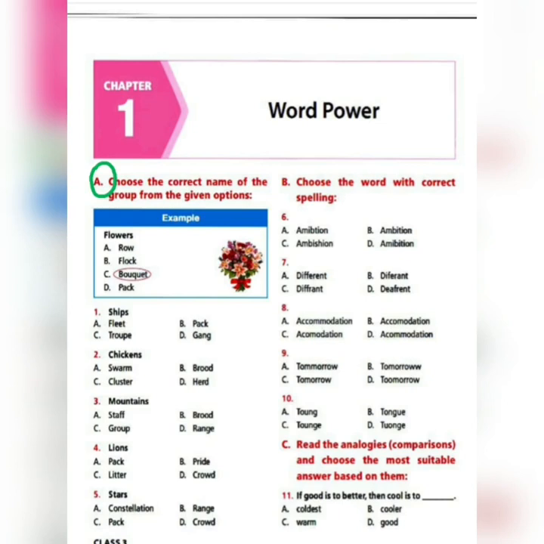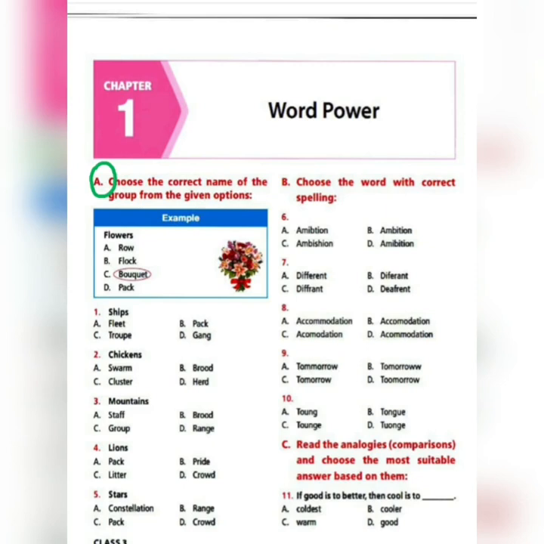That means you're going to have various questions, and for each question you're going to have four options, and out of those four options one option is going to be the correct one, which you have to select and mark on the OMR sheet. So here also, each question is going to have four options. One option will be right and you have to choose that correct option.